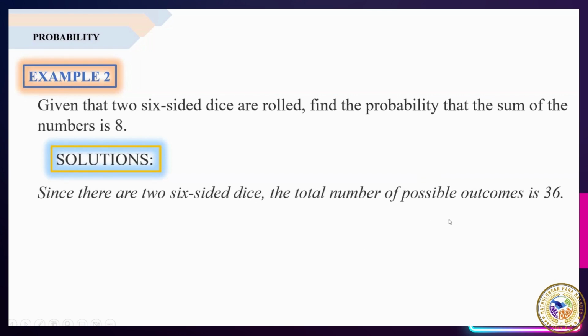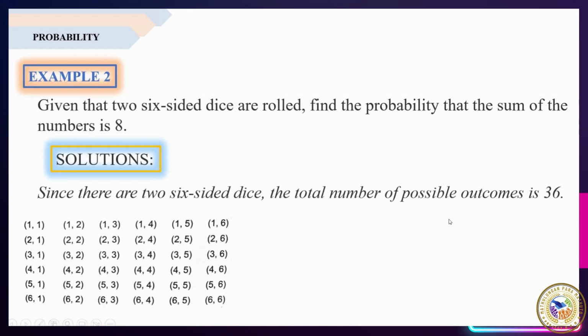So again, paano ko nakuha yung 36? So if we are going to illustrate all the possible outcome of an experiment when the two 6-sided dice are rolled, ito yung kakalabasan niya. We have from 1, 1 until 6, 6. At kung bibilangin natin lahat yan, ang total number of possible outcomes is 36.